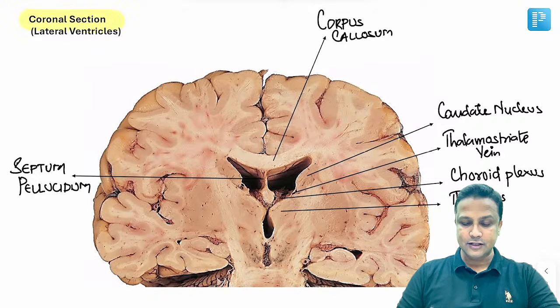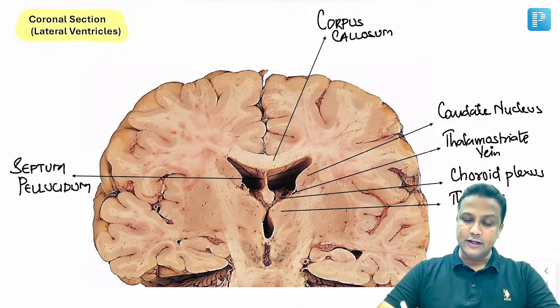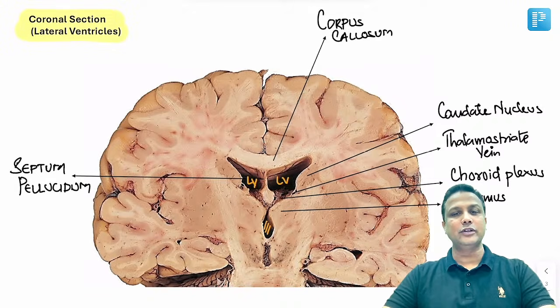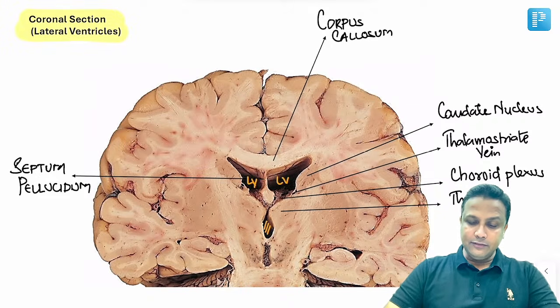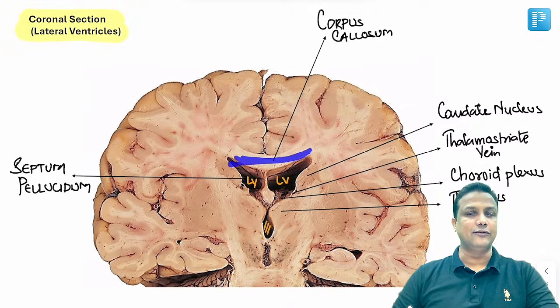And in the coronal section itself, we are also going to discuss the lateral ventricles. Now in this diagram, you are able to appreciate one of the lateral ventricles here, and then there is another lateral ventricle here. And these lateral ventricles are going to open into the third ventricle via the foramen of Monro. There is a foramen, that is foramen of Monro. Now above the lateral ventricle, you are able to appreciate the fibers which are going to connect the right and left half of the brain.